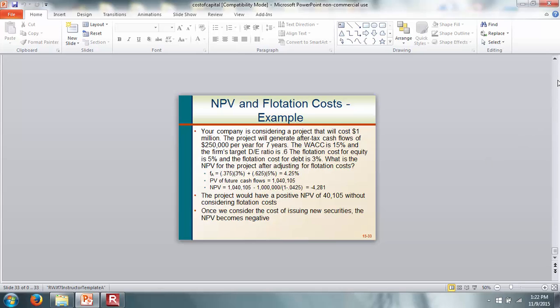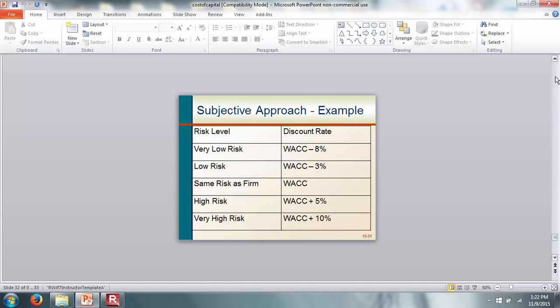Okay, so I think this is a very important chapter, and you want to make sure you understand the different things we talked about. We talked about the cost of equity, we talked about the cost of debt, and we talked about the cost of preferred stock. And we put together all of these things when you determine the weighted average cost of capital.